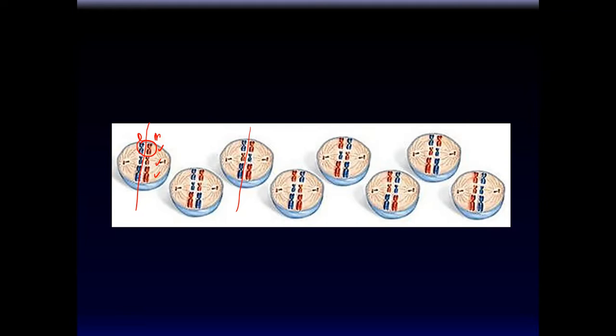Now, this is only an example of 3 pairs. So imagine if you have 23 pairs of chromosomes, all lined up. The various different ways that they can line up give over 1 million different combinations.